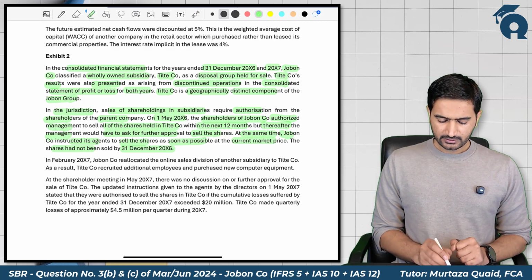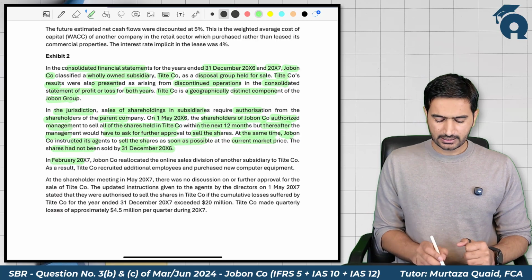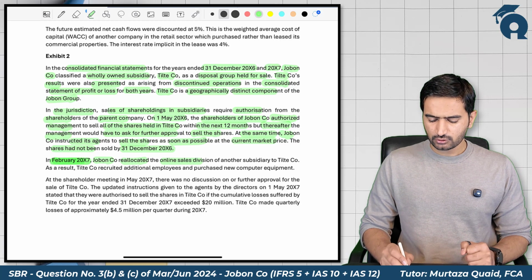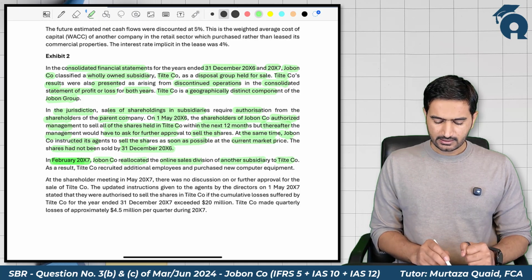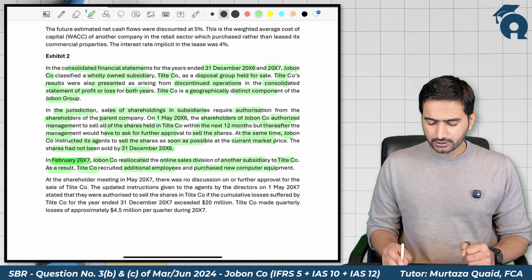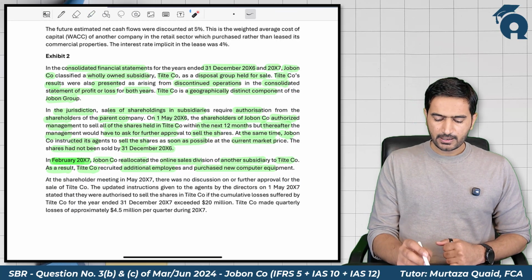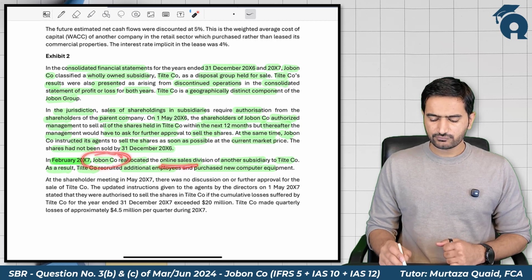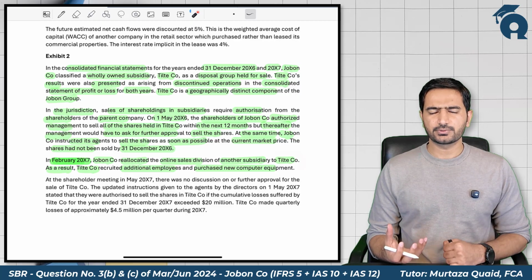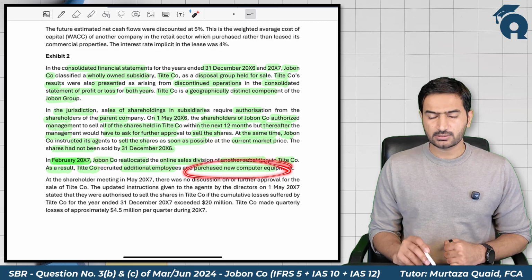Then in the third paragraph, in February 2007, the next year, Jobon company relocated the online sales division of another subsidiary to Title company. As a result, Title company recruited additional employees and purchased new computer equipment. So in the subsequent year, in the month of February, the parent company relocated its online sales division from another subsidiary to this subsidiary, Title company. As a result of the increase in operations, Title company had to recruit additional employees and purchase some additional assets.